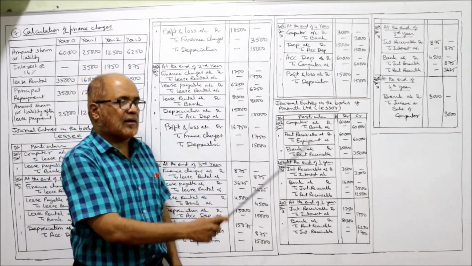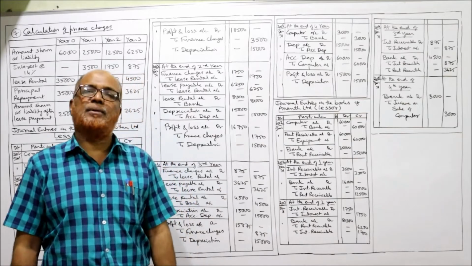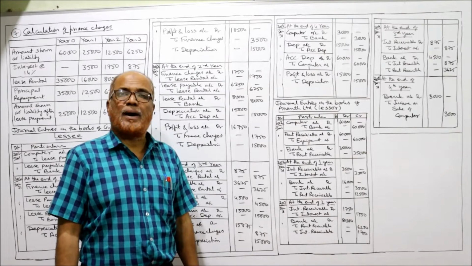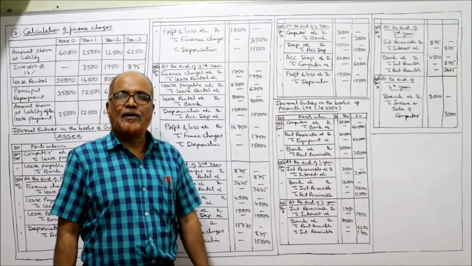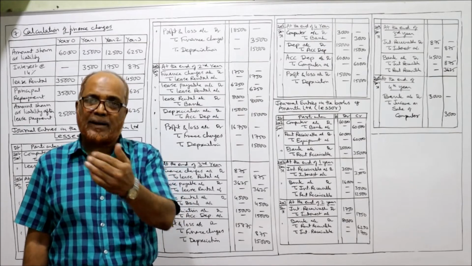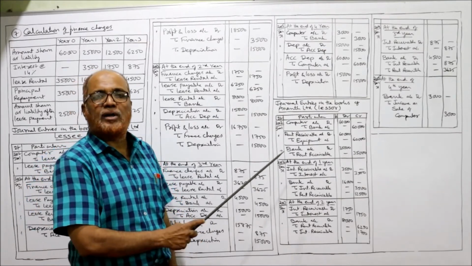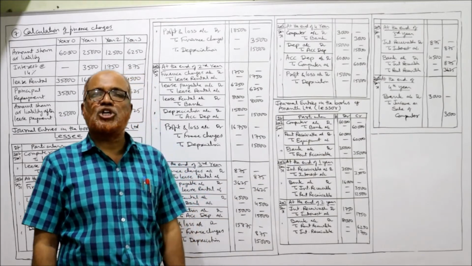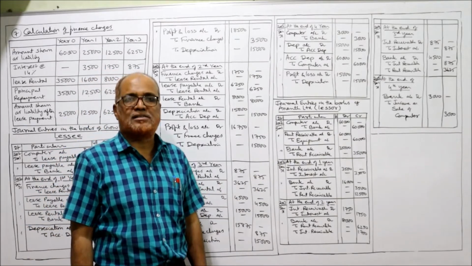Now in the books of the lessor, Ananta Limited. First of all, 3 entries he will pass at the beginning. First of all, he will purchase the computer. So computer account debit to bank, 60,000, being the computer purchased for the purpose of lease.